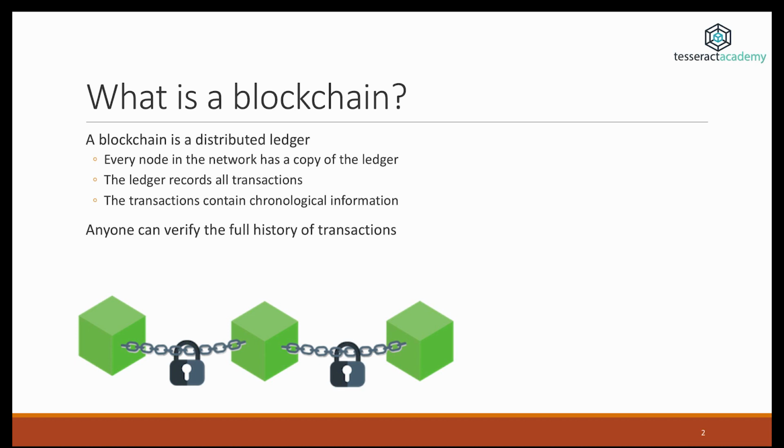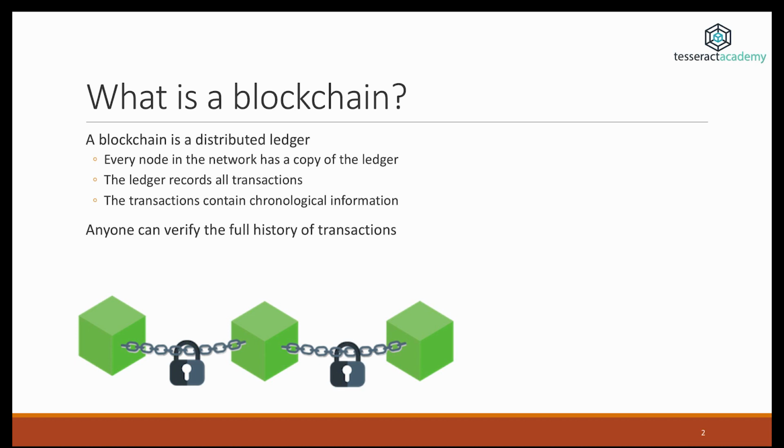A blockchain is a distributed ledger. So a ledger is pretty much like the books that accountants have. So there are nodes in this network. We're talking about a network, and every node has a copy of that ledger. And this ledger holds all transactions.